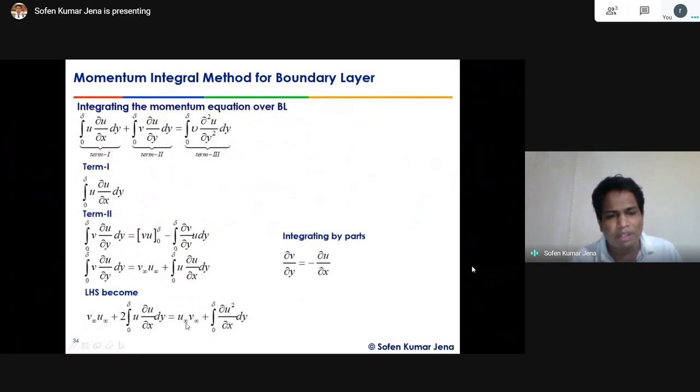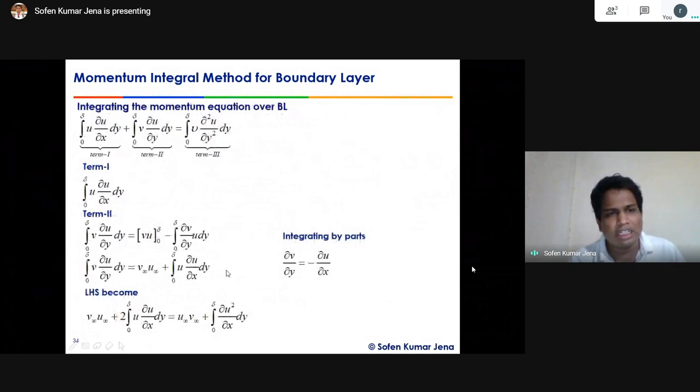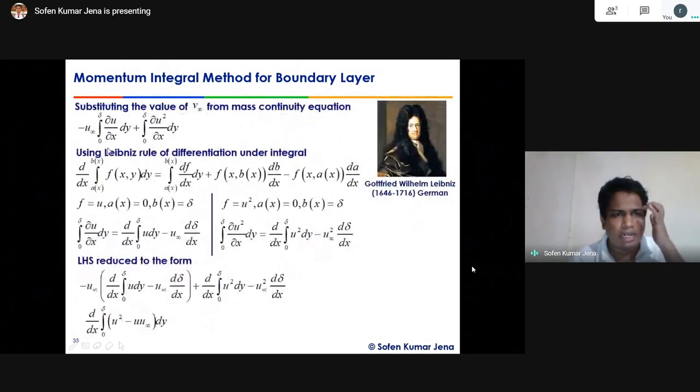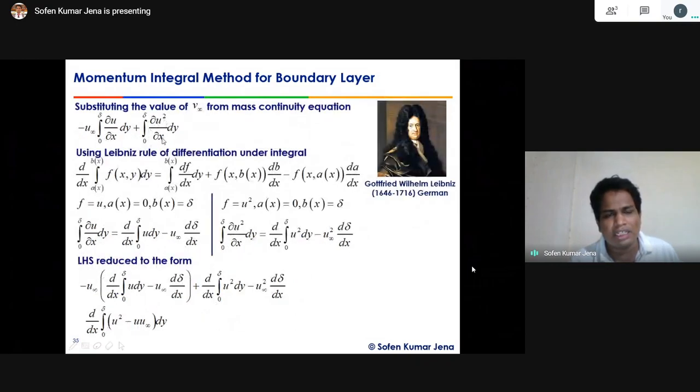Here it becomes u∞. The v∞ becomes how much? v∞ becomes minus ∫ from 0 to δ of ∂u/∂x dy. So this becomes u∞ times that integral, and the second term on the left hand side will remain the same, ∫ from 0 to δ of ∂u²/∂x dy, right?